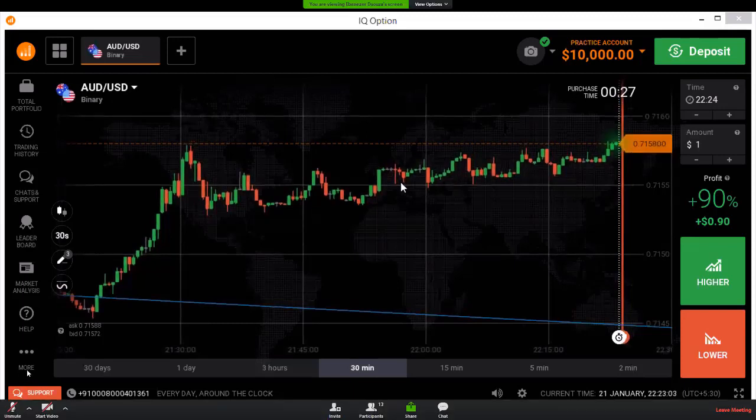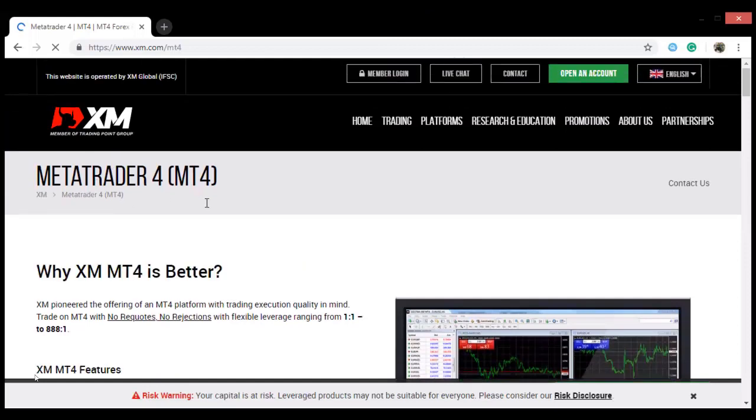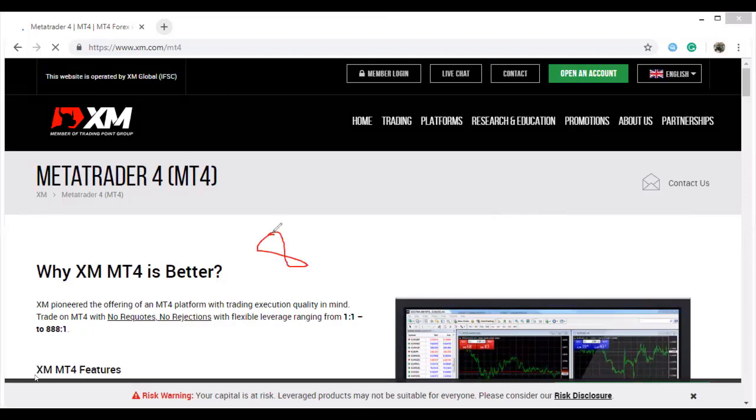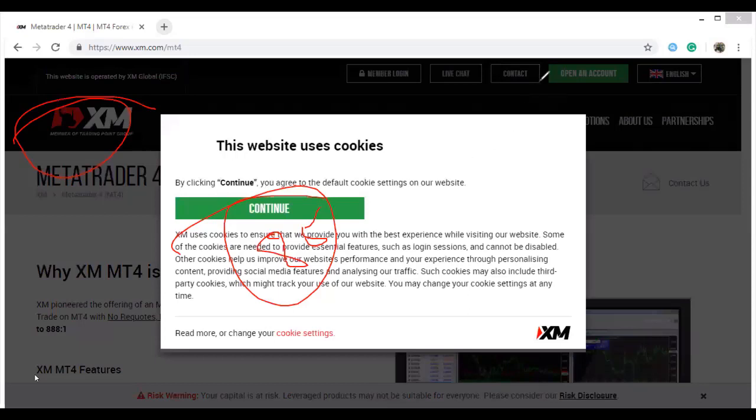Okay, most of the Forex traders in the world use this broker, XM. Almost 85% of the traders will use this broker. Okay. Got it?